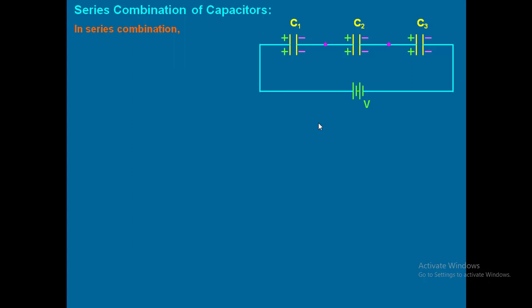So, in series combination of capacitors, what will remain constant? The charge will remain constant. So, what will divide? See the formula, C equal to Q by V. So, in C equal to Q by V, when Q remains constant, what is the other factor which is present? V is present. So, what will divide? V will divide. Understood?